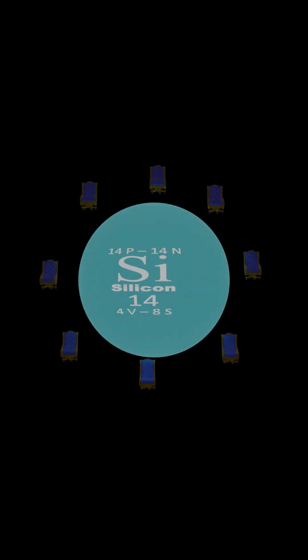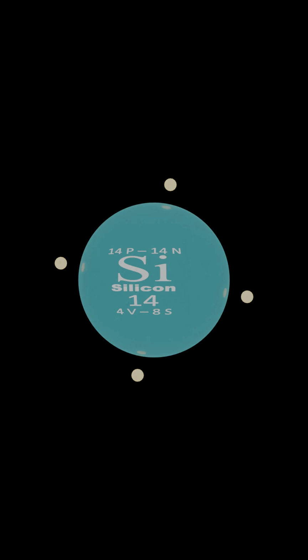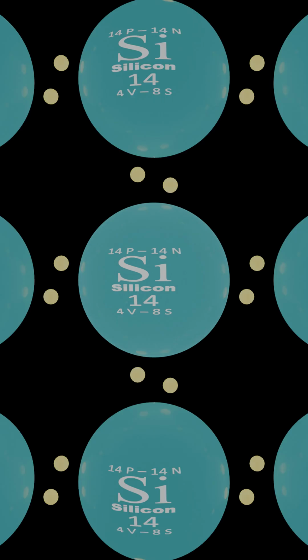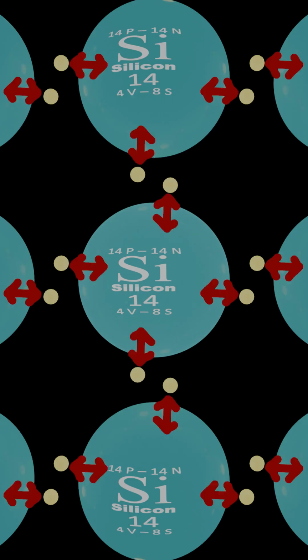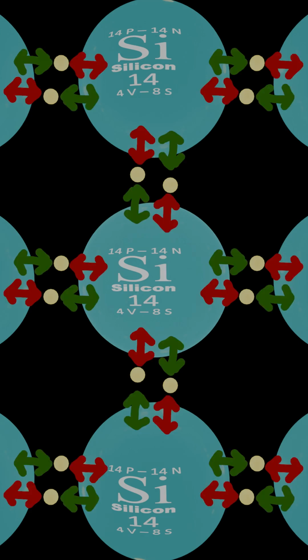This shell can hold a maximum of 8 electrons. Silicon has 4 electrons in this outer shell. Atoms try to be as stable as they can. When you put silicon atoms together in a layer, so if you imagine a single layer of silicon atoms, their valence electrons will be sort of shared amongst them.